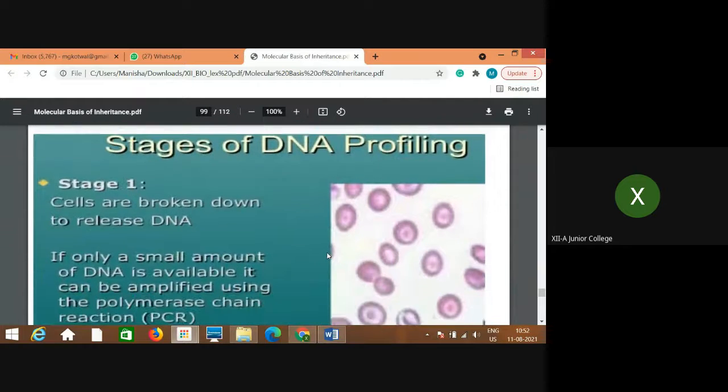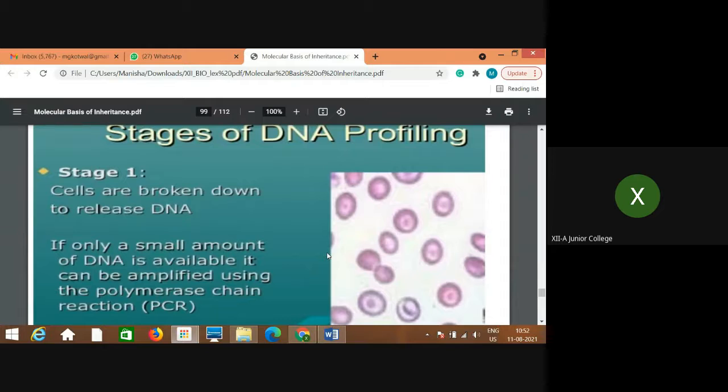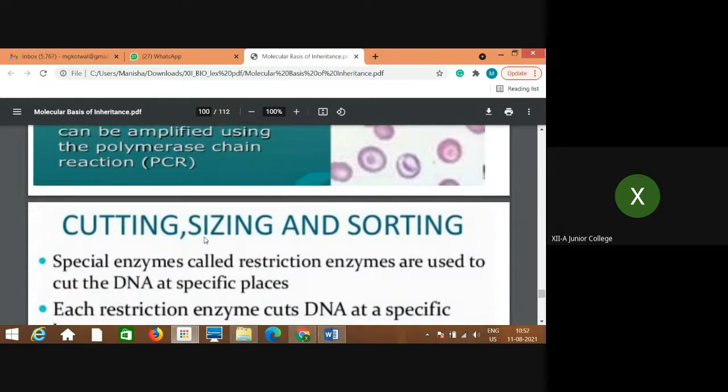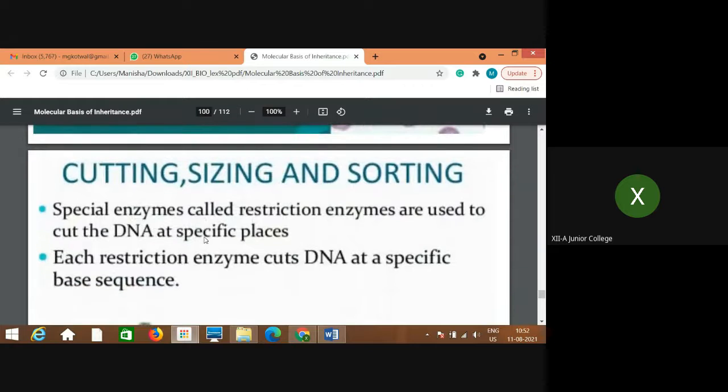The sample may be anything: blood, saliva, sperm, hair, nail, anything. The cells are broken down to release DNA, and the DNA sample is collected. Then DNA is isolated. If it is in small quantity, the PCR method is used. And then this DNA is cut into small specific pieces as per the sequence.